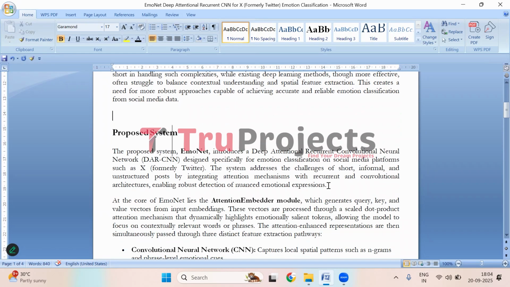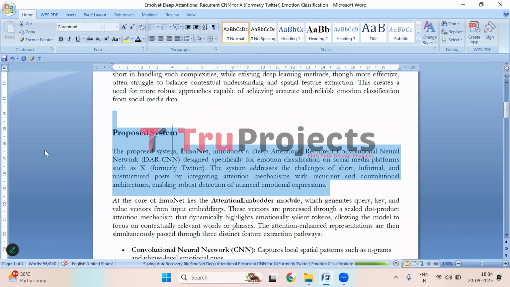To overcome all such issues, the proposed system EmoNet is designed to classify emotions in social media posts using an advanced neural network called Deep Attentional Recurrent Convolutional Neural Network, that is DAR-CNN. Social media posts, especially on platforms like X, formerly Twitter, are often short and informal, which makes it difficult for traditional models to accurately capture emotional content. EmoNet tackles this problem by combining attention mechanisms with recurrent and convolutional neural networks, allowing it to focus on the most relevant words while understanding both the sequential and local patterns in the text.